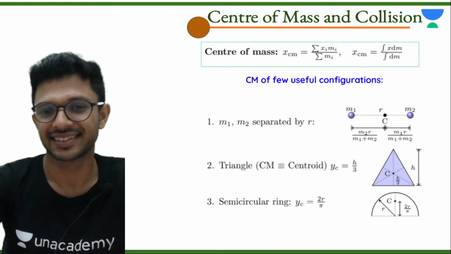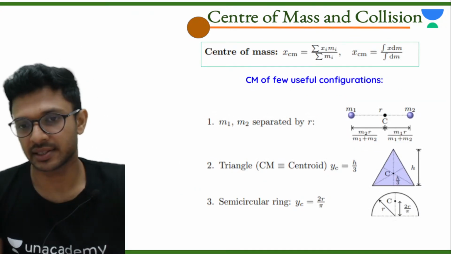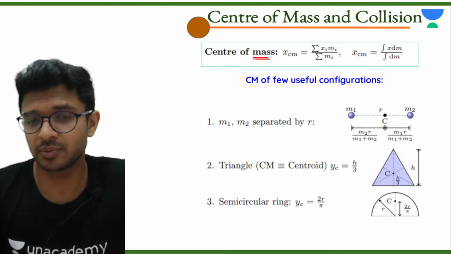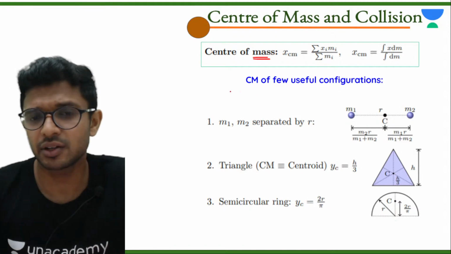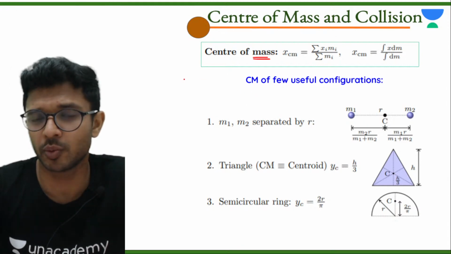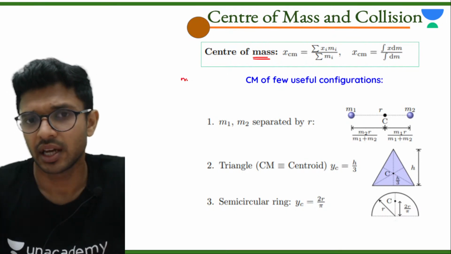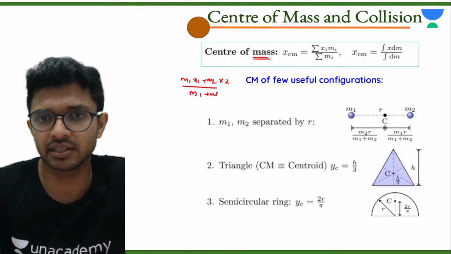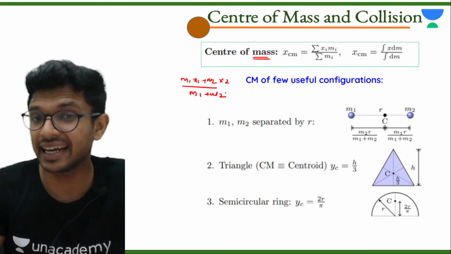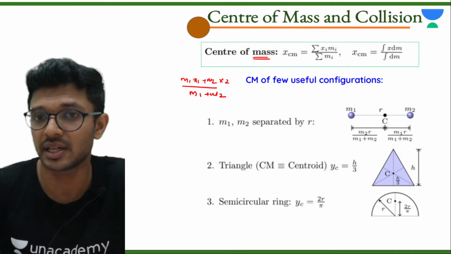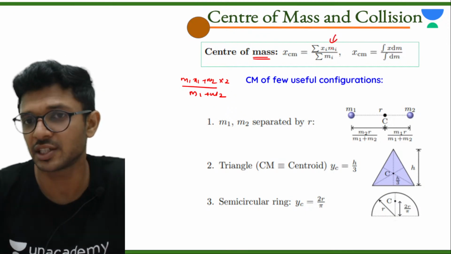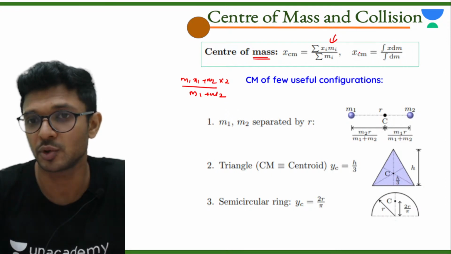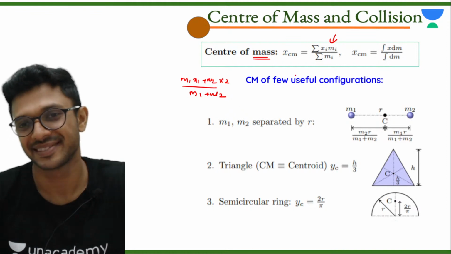Next, center of mass. Now, what is center of mass? The point where the entire mass of the body is concentrated. How will you find the center of mass? If there are two bodies with x coordinates x1 and x2, it is m1 x1 plus m2 x2 divided by m1 plus m2. If there are n number of bodies, it is the summation of m1 x1 plus m2 x2 plus m3 x3 till mn xn, the whole divided by m1 plus m2 plus m3 and so on.